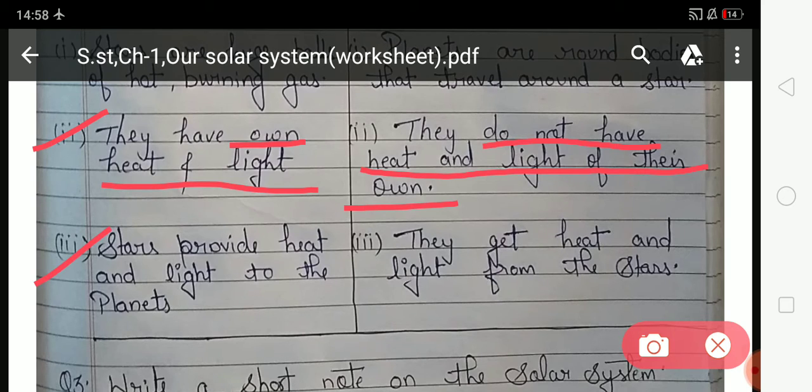And look at the third difference between stars and planets. Stars provide heat and light to the planets. So students, stars provide heat and light to the planets, and planets get heat and light from the stars. So these are the differences between stars and planets.